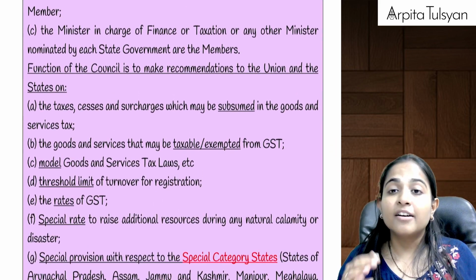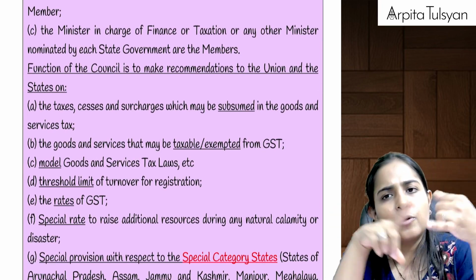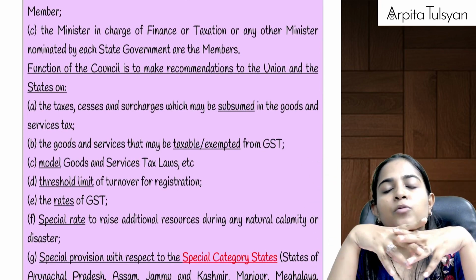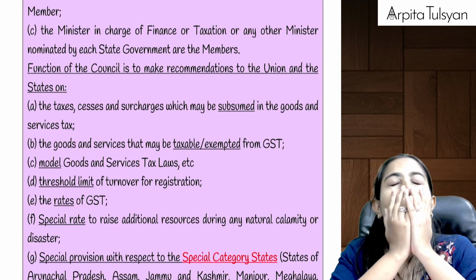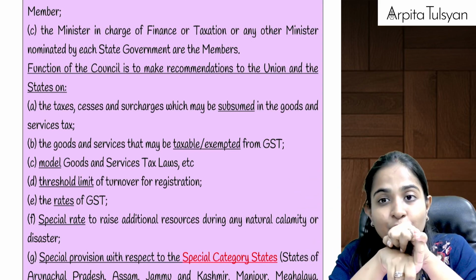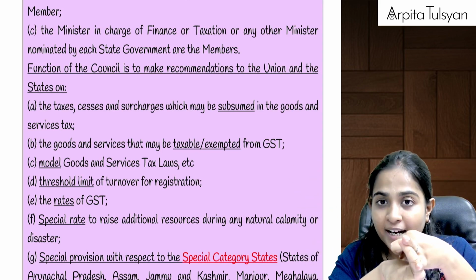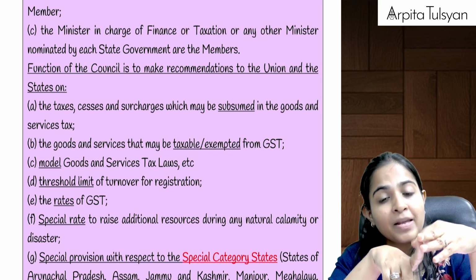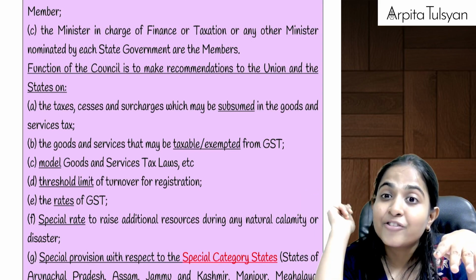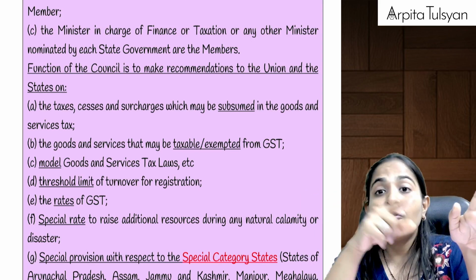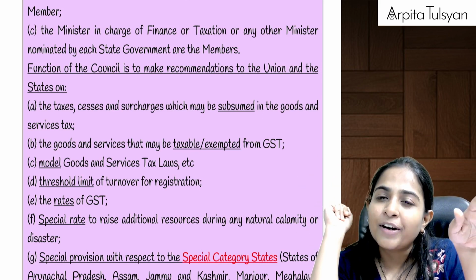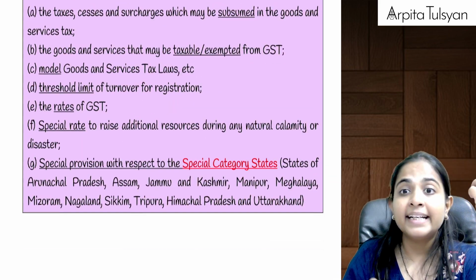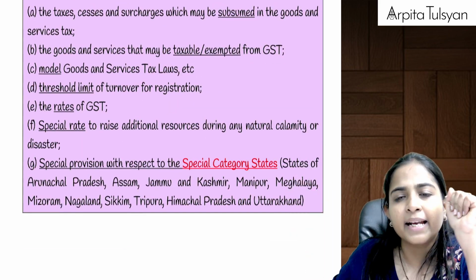Now, what is the work of the GST Council? The final decision is of the central government, but the GST Council will make the recommendations. It will tell us which taxes should get subsumed in GST, what should be the rate of taxes on different products, what should be the exemption on some goods and services, what will be the threshold limit for registration, and from which date tax will be applicable on those products. Then it will make special provisions for special category states like the northeastern states, Jammu and Kashmir, etc.